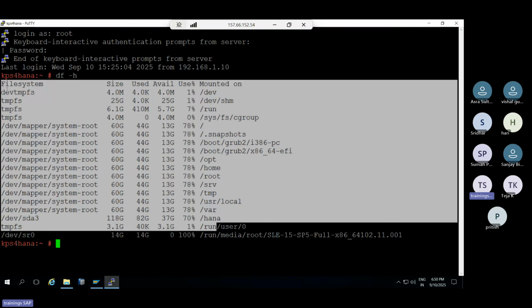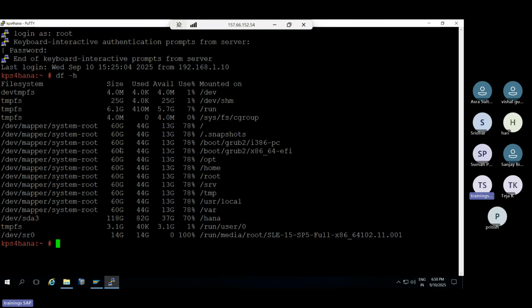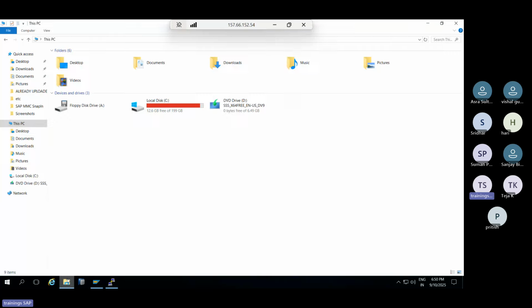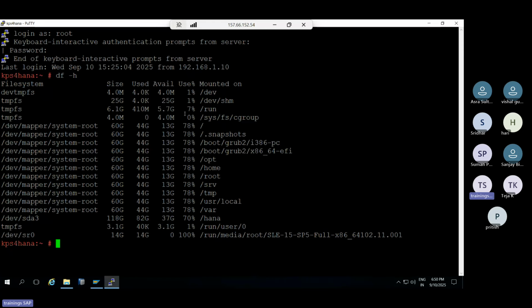Here you can see what size is allocated, what the used size is, what the available size is, and what the used percentage is. You can find it out here. In Windows, when I go to the disk, it clearly shows 200 GB, of which 12 GB is available and the remaining is already occupied. That is the C drive, and we get it simply. But here you will not get it so simply.